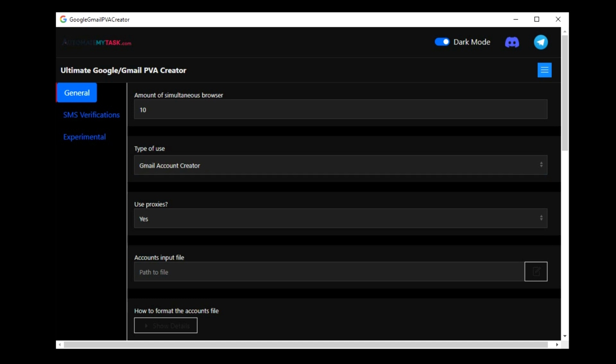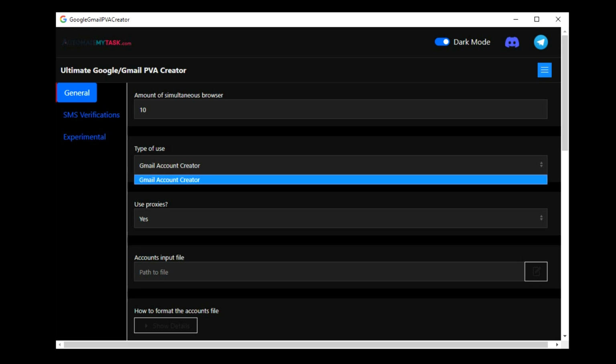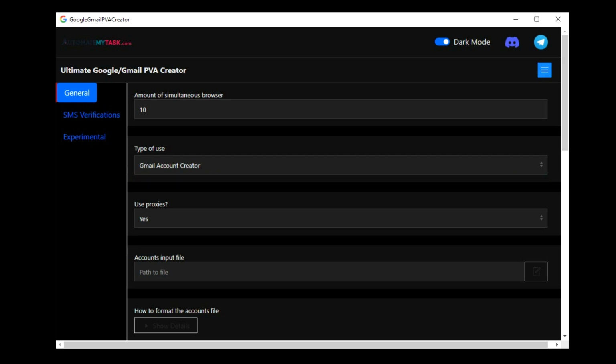Might use an extra warming up here, like you can only create accounts and warm them up, or you can only warm them up, so you've already logged into your accounts in order to start warming up automatically. But for now, this is just a very intricate and detailed PVA creator for Gmail, which should be enough for now. Use proxies, yes or no.